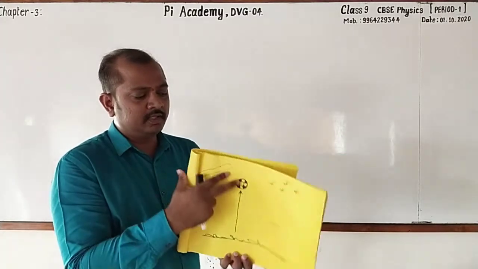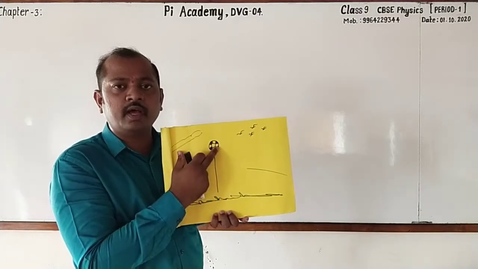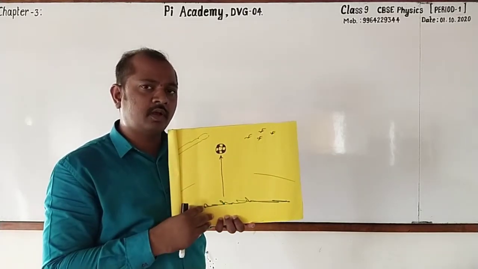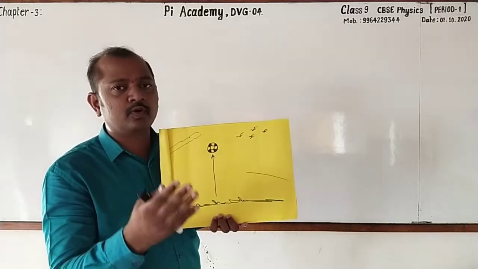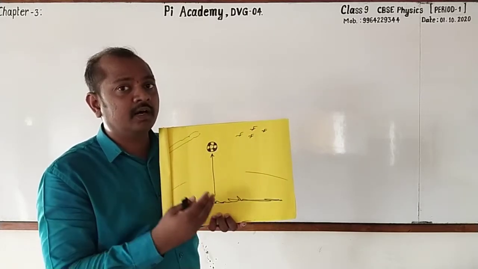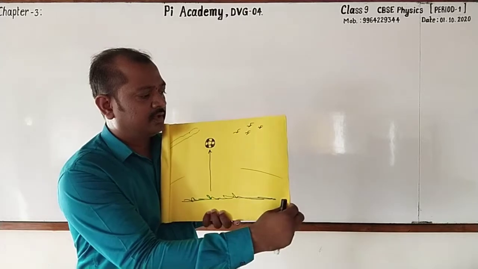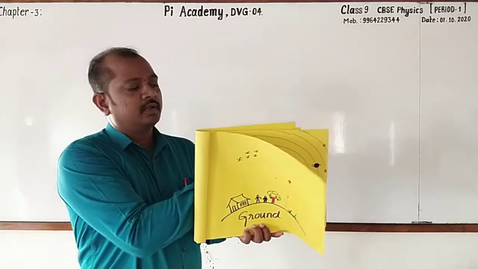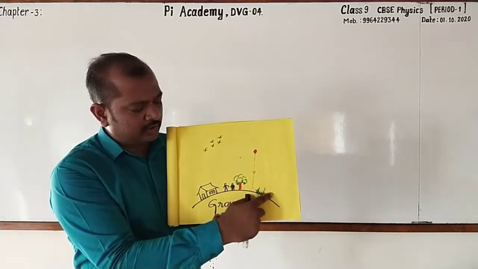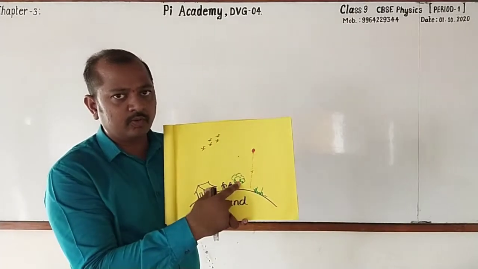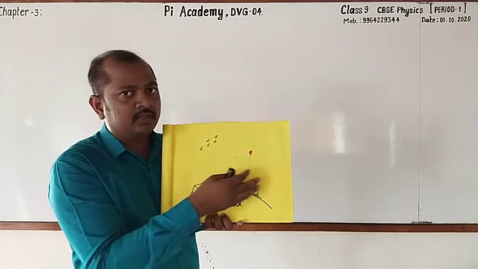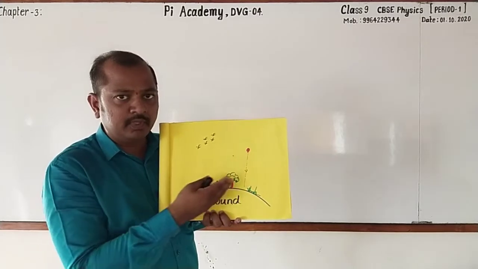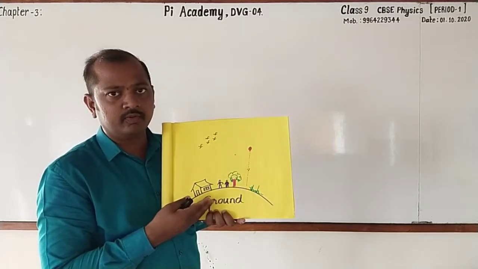Similarly, here in the second picture, the ball is going up. Will it fall back to the ground? Definitely. Why? Here also the force of attraction by the earth. Right? Then, in the third picture, see that all these objects are on the ground. So, here also, the force is acting between these objects and the ground.